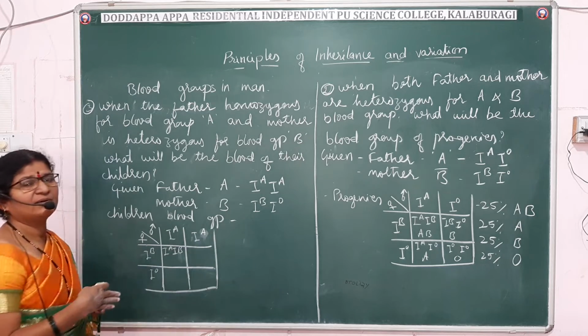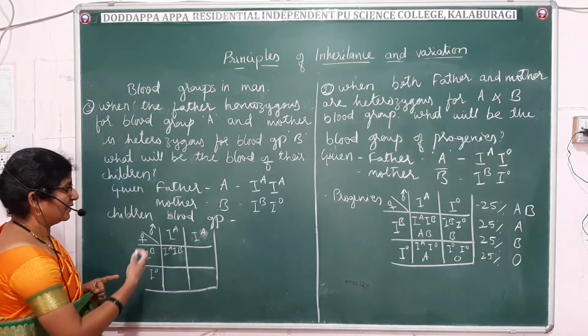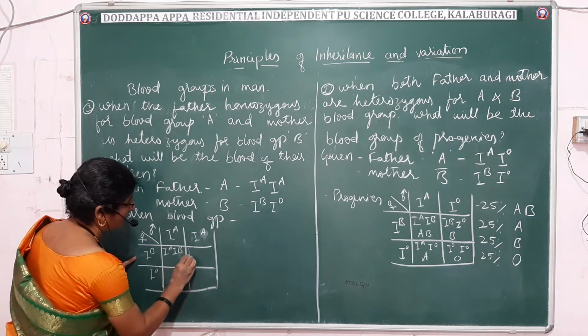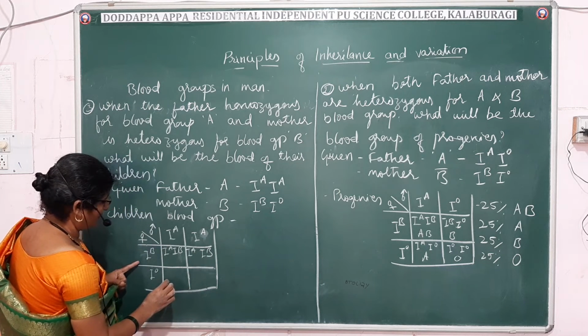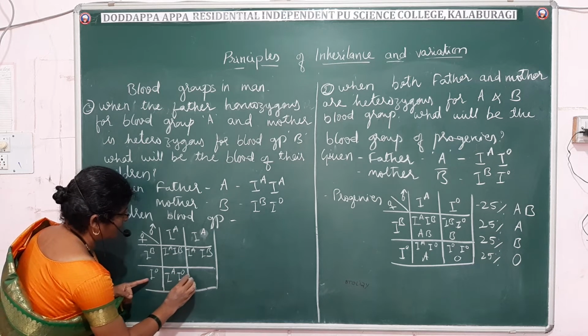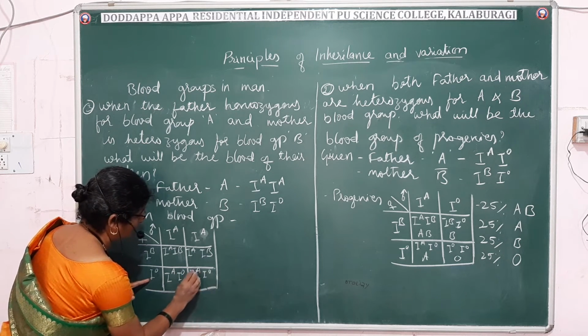So always we have to take the first letter first, like always the alphabetical order beginning with A. So let me write I^A I^B, and I^A I^O, I^A I^O.